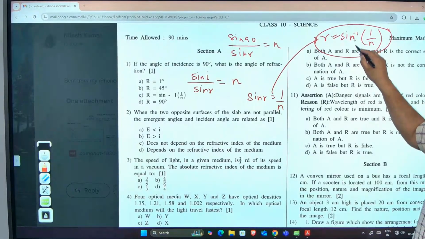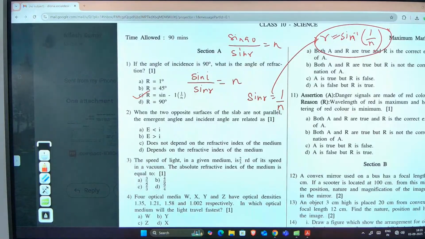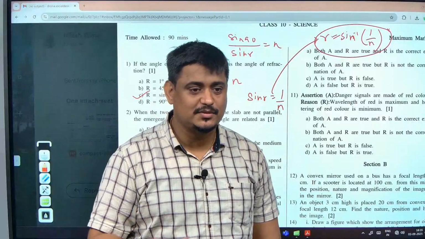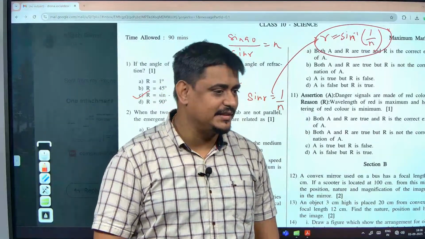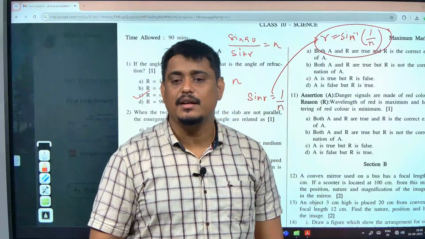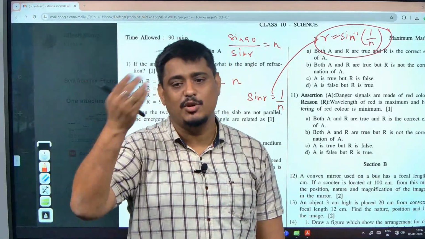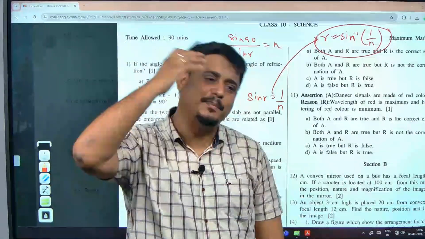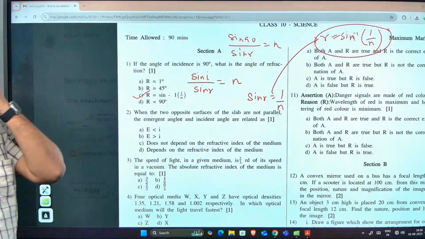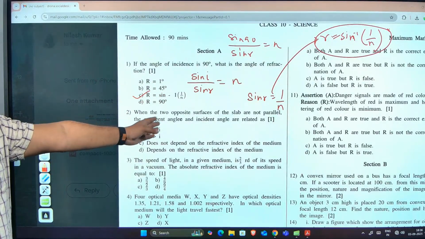Are you understanding? This is the answer. Luck will not give marks in the exam, man. Are you realizing the question? Most of you will make mistake if the same question comes in school exam. Whenever you are solving a question from refraction, use Snell's law. Directly I is equal to R or directly 45 degree, simply. That cannot be the answer. Is it clear to you? Any doubt is there in this question? If there is any doubt, please ask me. If there is no doubt, second question is there in front of you.